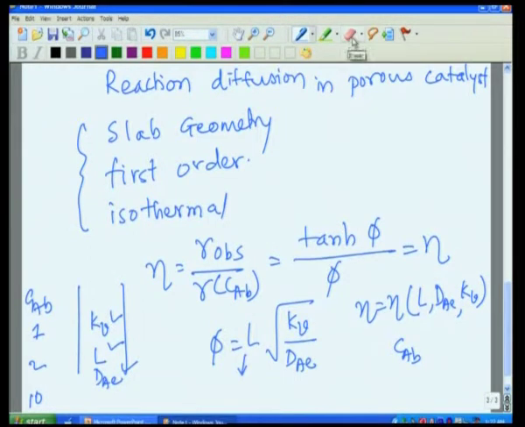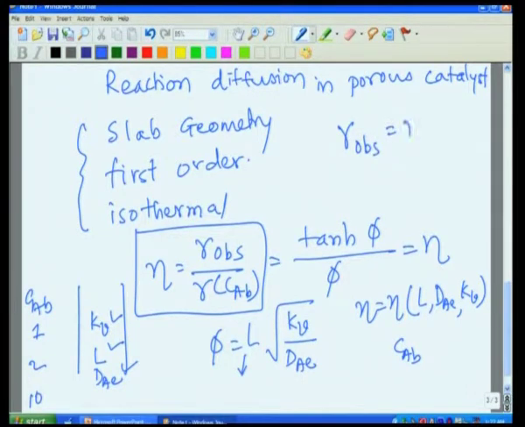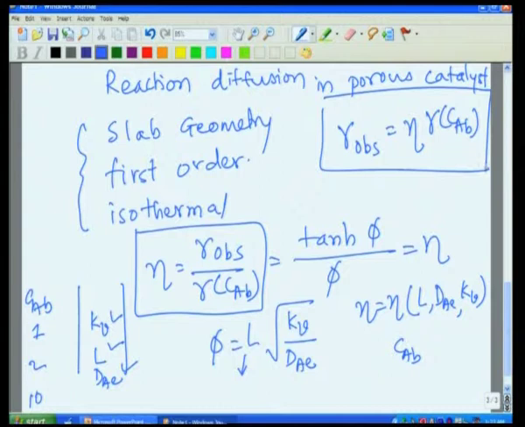The observation number 2 comes from this particular relationship. It says that R observed is eta into R of CAB, same equation. Now, imagine you are doing a reaction with a porous catalyst.